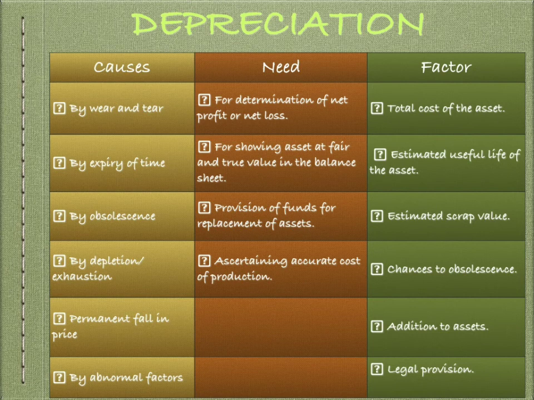This can be used for the purchase of a new asset. If it is not done, a large amount of additional capital would be required to replace the old asset. This may not be readily available, which may prove fatal to the business. Depreciation is thus an essential factor which cannot be overlooked.